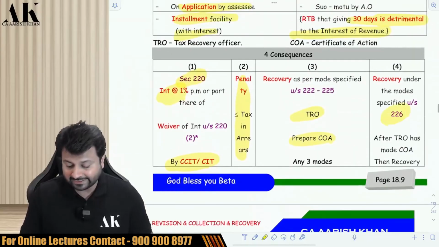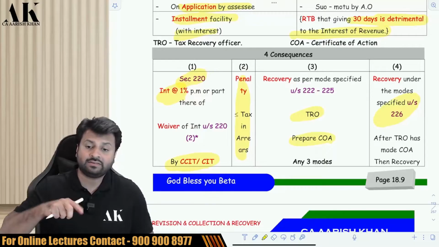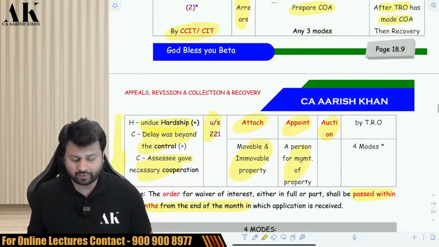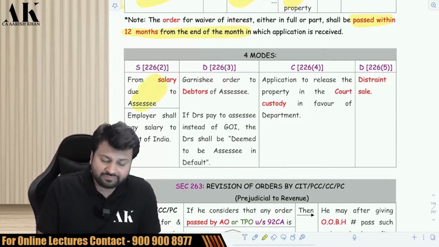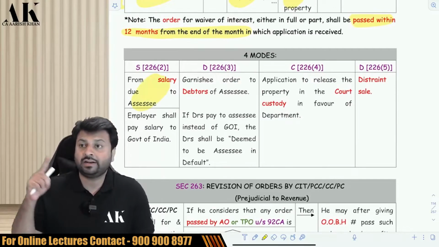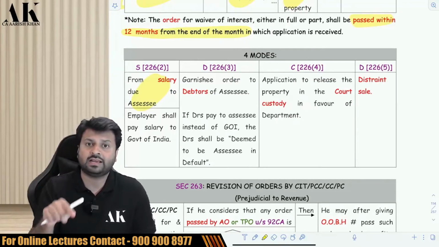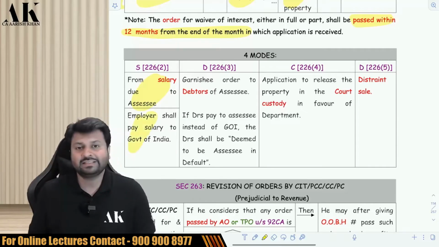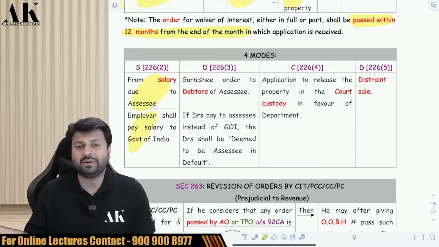Then again, there is a secondary recovery mode which is mentioned under 226, and in 226 there are further 4 modes of recovery. Again, the tax recovery officer will prepare a certificate of auction and will recover the tax as per the following modes. First, if you are employed under some person, he will send your employer a notice and he will tell your employer that from next month onwards you have to pay the salary to the government of India rather than to the assessee. Check it please.